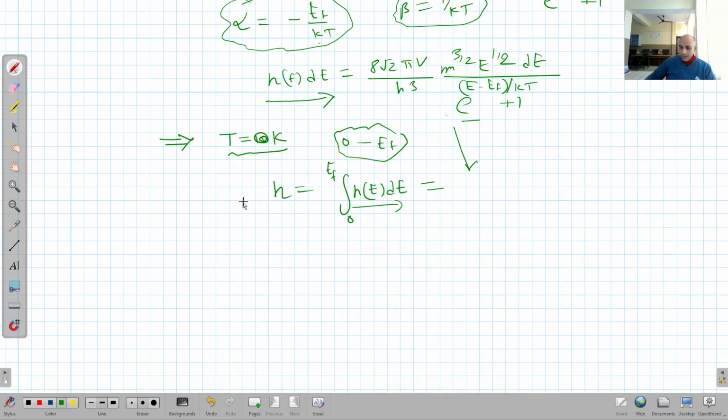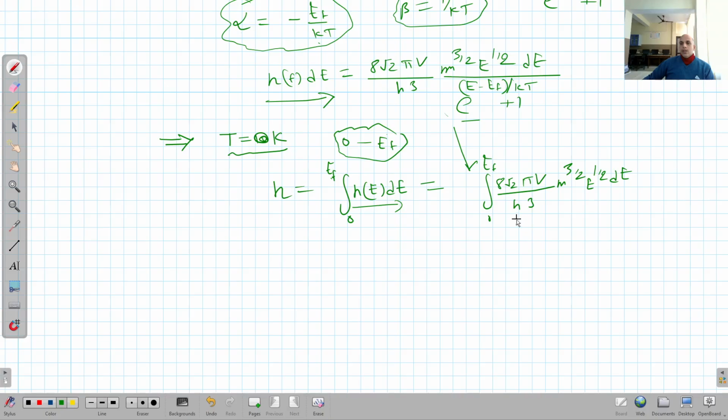So in that case, it will become integration 0 to EF of 8 pi under root 2 V upon h cube m power 3 by 2 E power 1 by 2 dE.